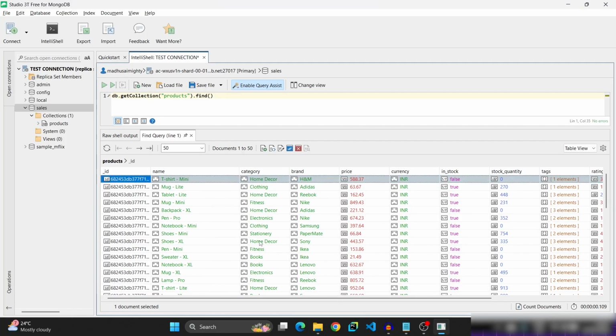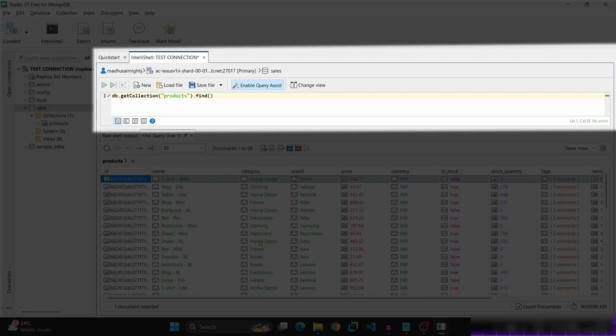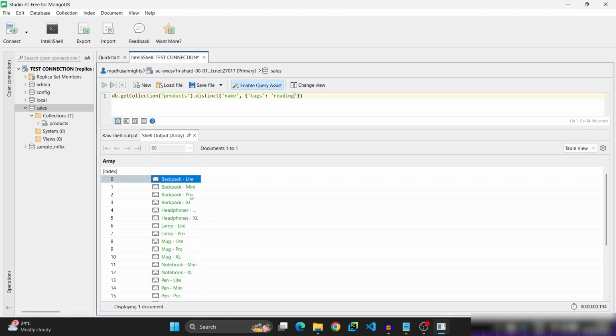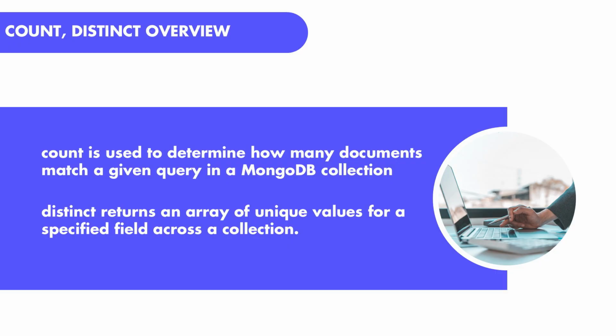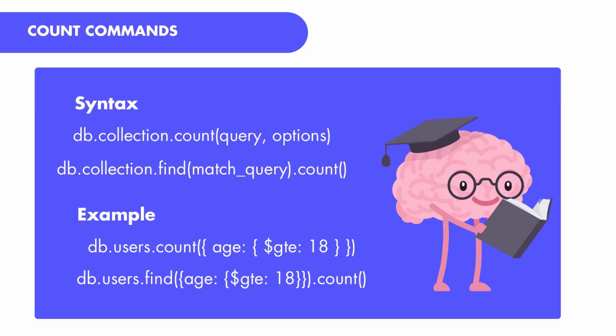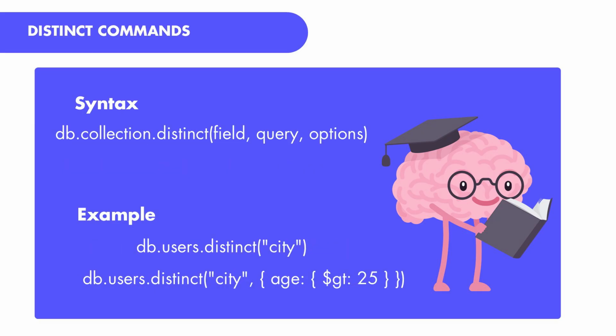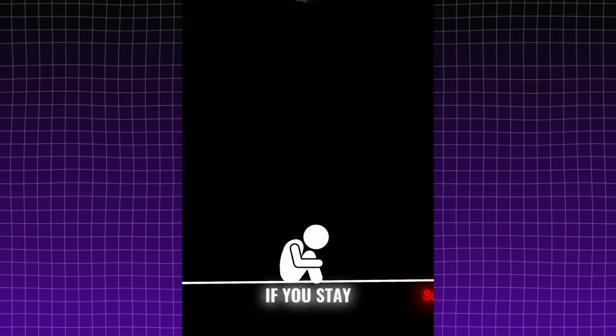So we need to match the condition in the array. In order to do so, remove find, enter distinct. We need to find distinct products. So distinct of name, and the matching condition is tags, and just directly give the value as reading and enter. So these are all the product names where reading is a tag of it. In this way, you can find the total count of products with given matching conditions, and you can find the total distinct number of products and distinct number of categories, anything as you desire.